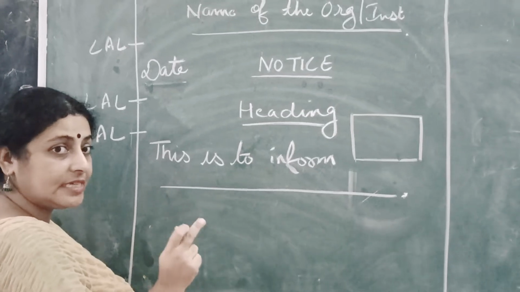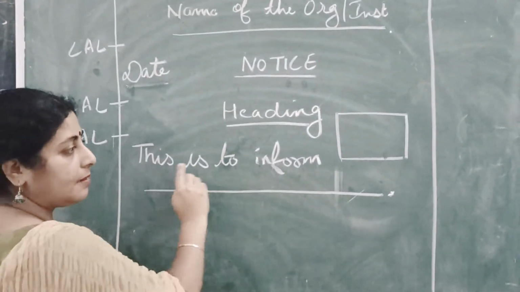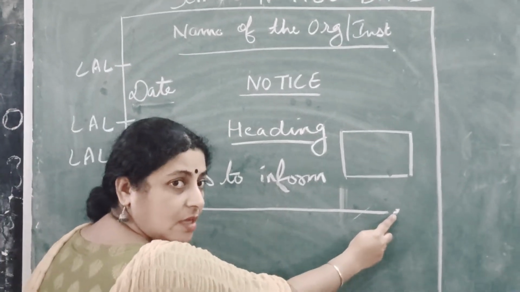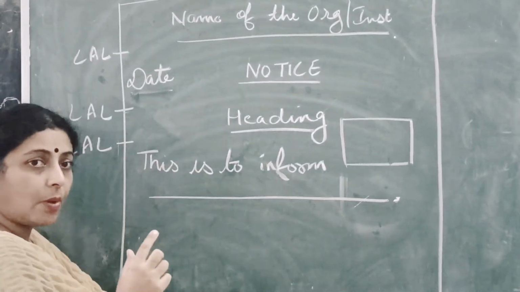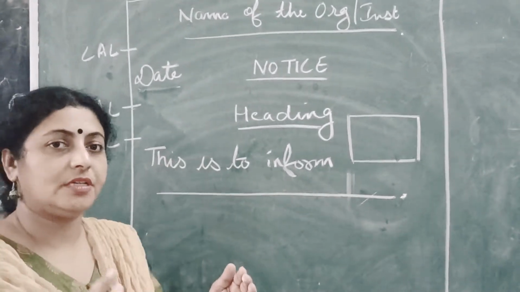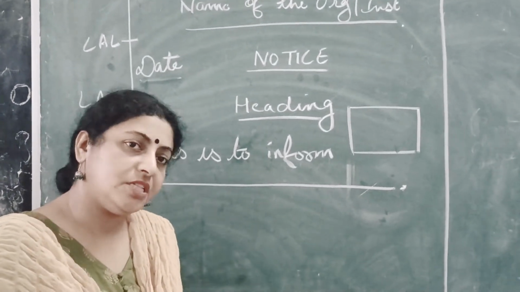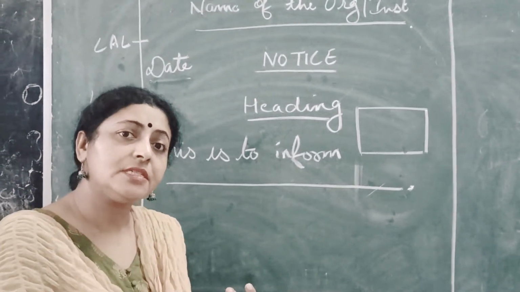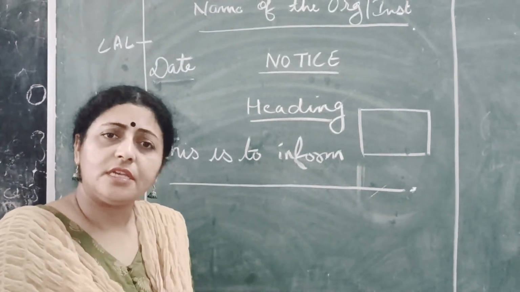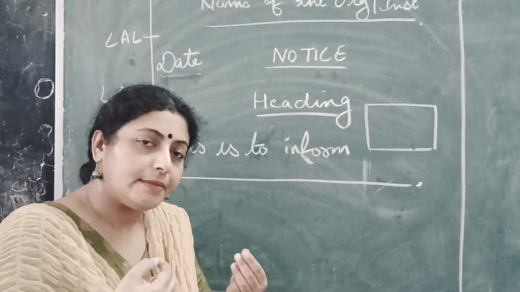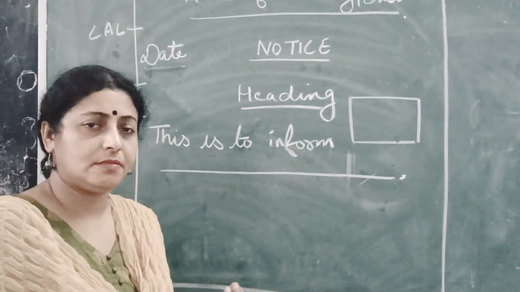Lines, not sentences. I'm saying that one sentence can be completed in two lines, because when we talk about the length of a notice, it should not exceed 50 words. So 50 words also includes all your determiners, your modals, and each and every thing in your sentence.